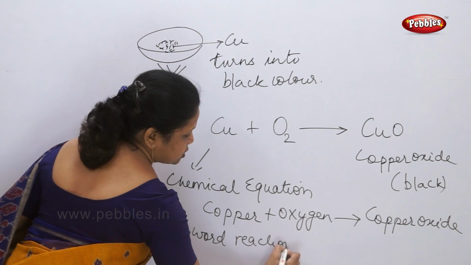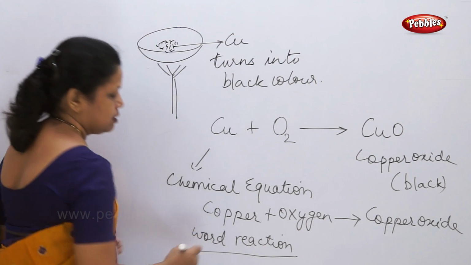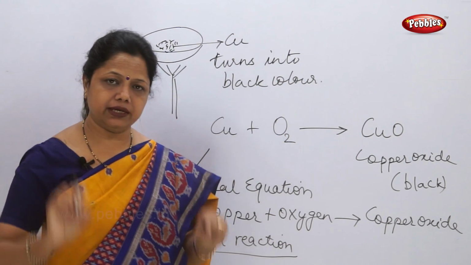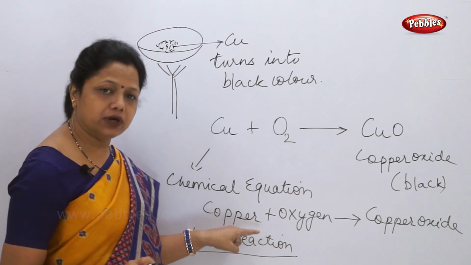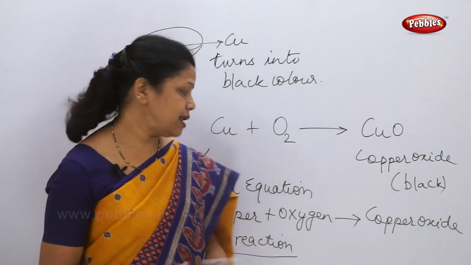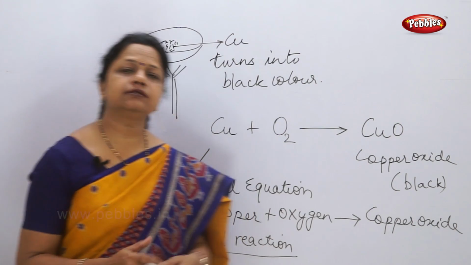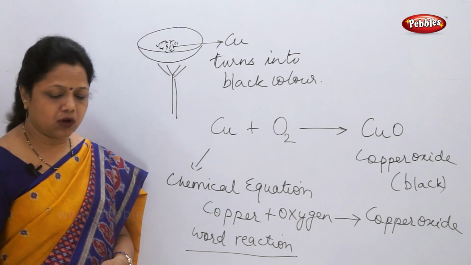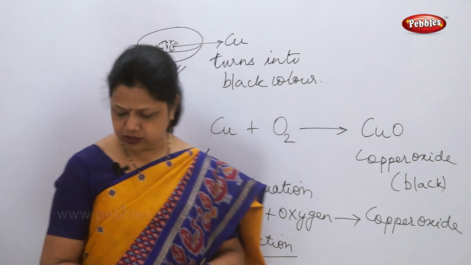Now word reaction means when the reaction is shown using the full words in English. So I have used the full words and shown you with the help of some other symbols like plus and arrows. Now this is called a word equation or word reaction. It is also called a word equation.